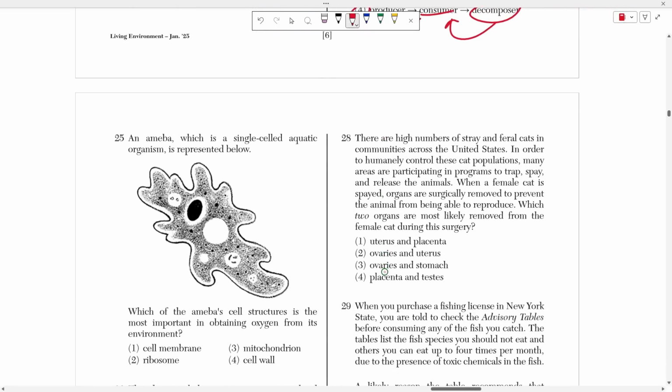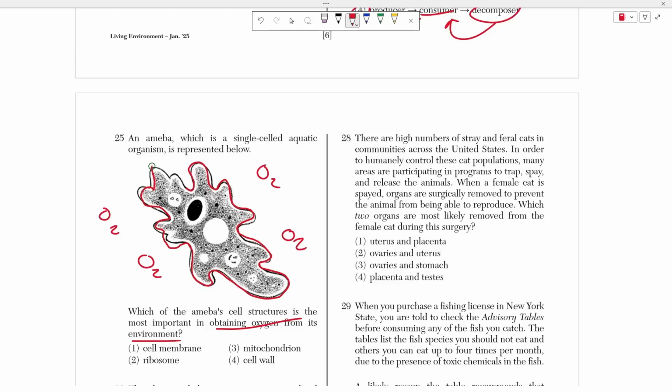Number 25 says an amoeba is a single-celled aquatic organism that is represented below. Which one of the amoeba's cell structures is the most important for obtaining oxygen from its environment? So if the oxygen is in its environment, that means it's surrounded by it, and it needs to obtain it, meaning it needs to get it. So what is stopping this oxygen from entering the cell? Well, it's this barrier called the cell membrane, right?